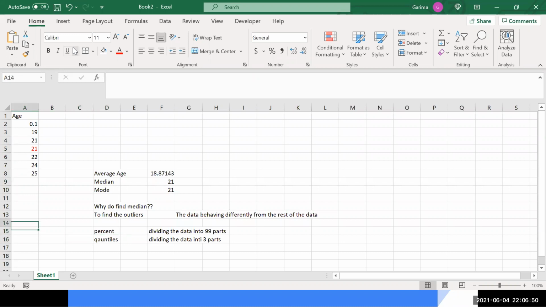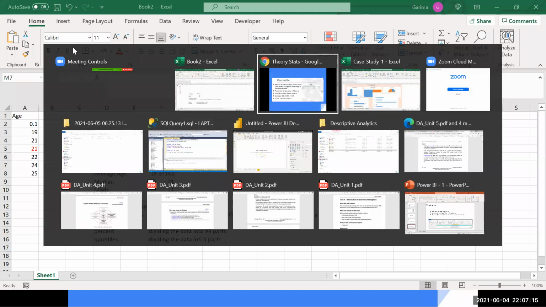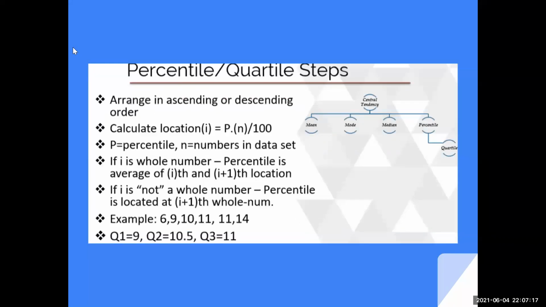For example, if you have the salaries of 10,000 people, you would like to find what salary the lowest 10% of the people are getting, right? Whatever number of data points you have, we calculate the percentile location with a simple formula, that is P into N divided by 100.